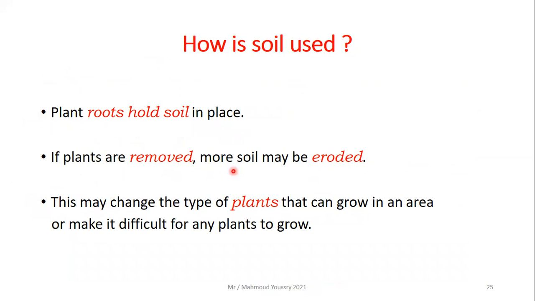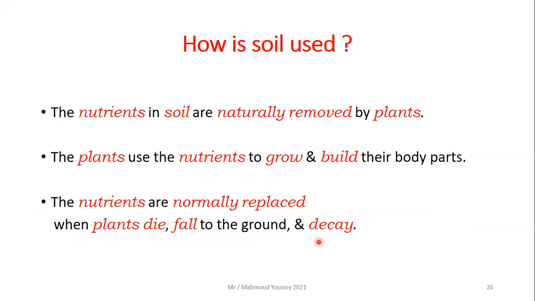If plants are removed, more soil may be eroded. So in this case, planting is better for the soil to prevent erosion. This may change the type of plants that can grow in an area or make it difficult for any plants to grow if the soil is weathered or eroded.